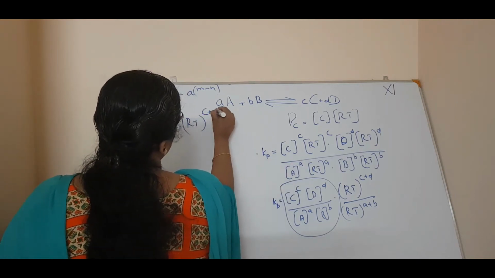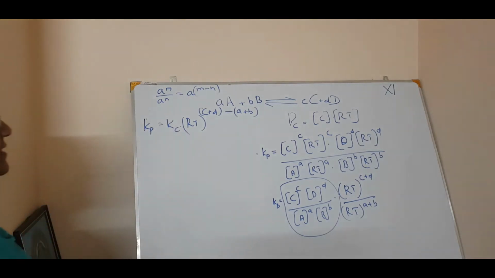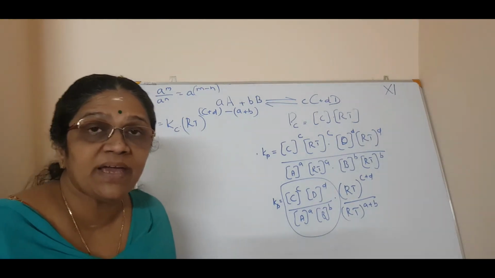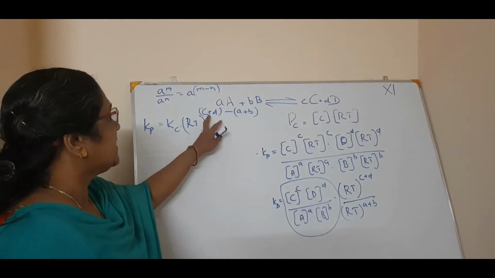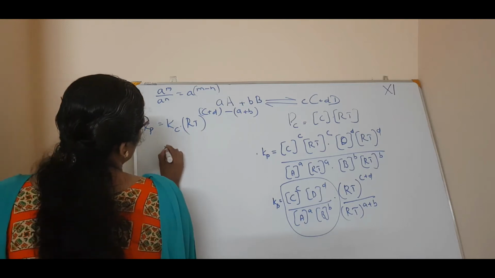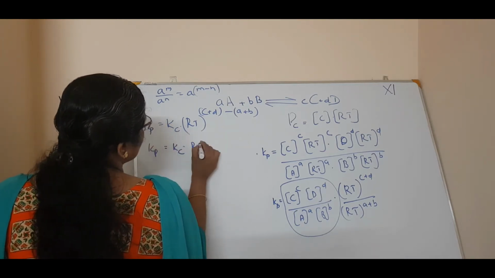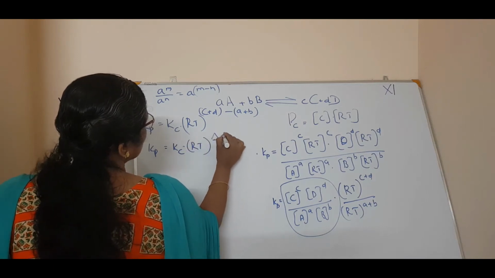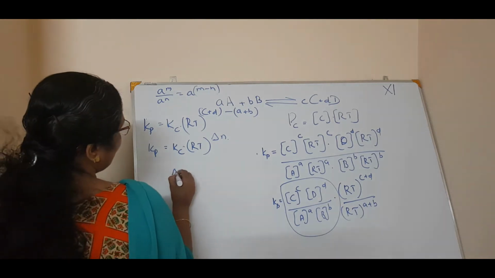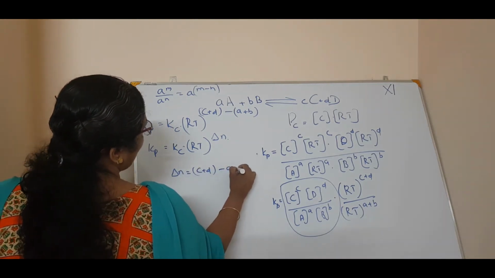RT raised to c plus d minus a plus b. See, we have to write like this. a raised to m by a raised to n is equal to a raised to m minus n. So applying that, you will get c plus d minus a plus b. So now you will put a new value for that. Kp is equal to Kc into RT raised to delta n. Now what is delta n? Delta n is equal to c plus d minus a plus b.